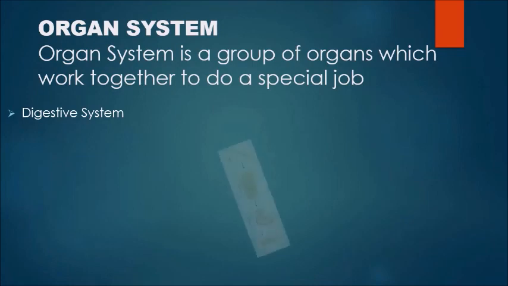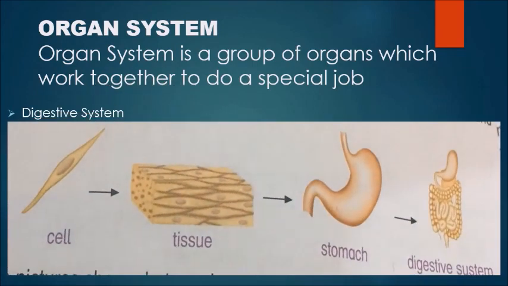Organ system. An organ system is a group of organs which work together to do a special job. In the diagram we can see that cells join together to form tissues and tissues join together to form an organ. Stomach is also an organ.